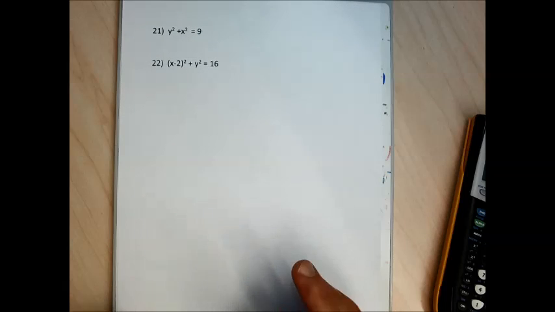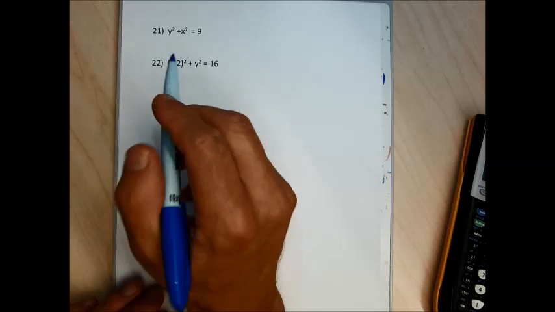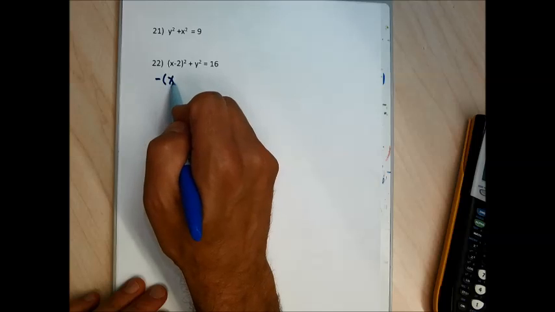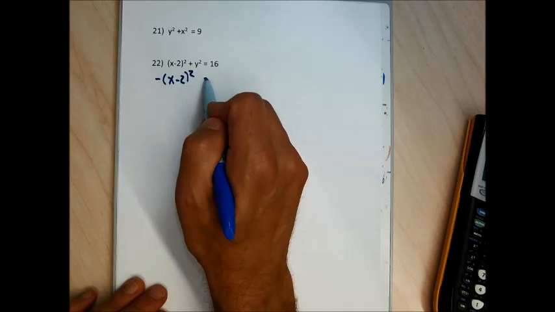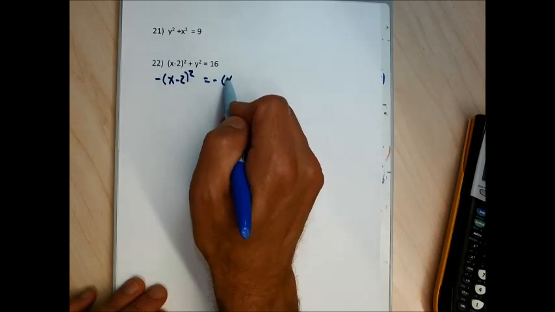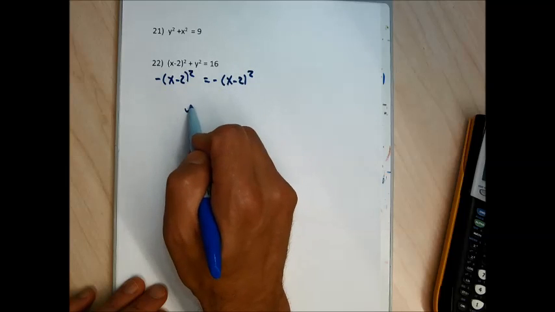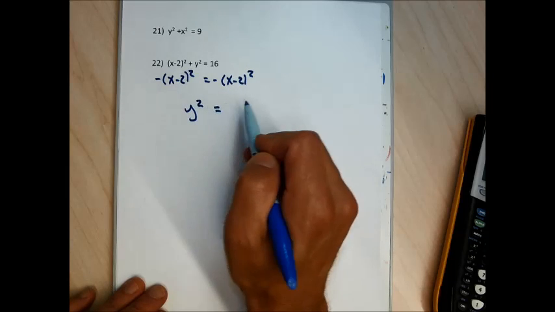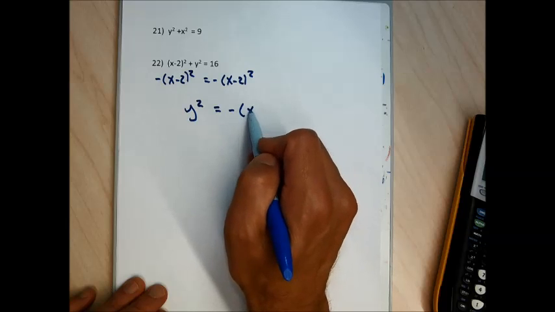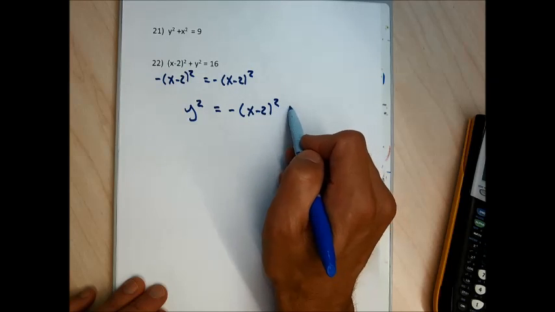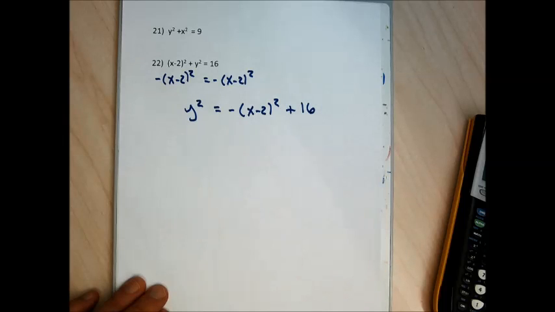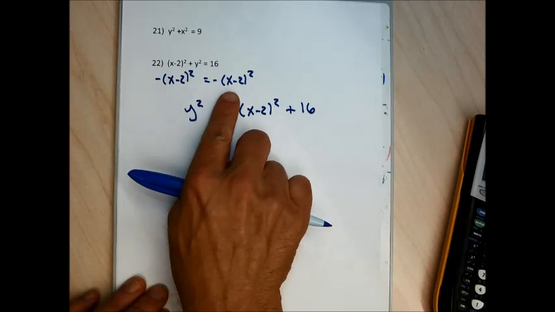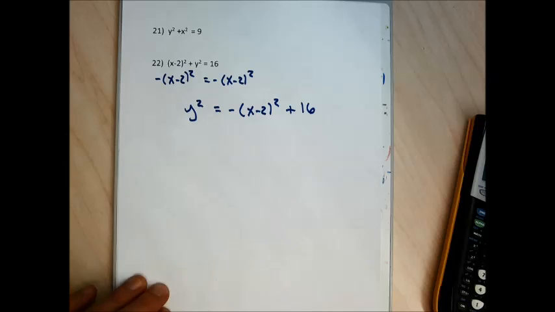The last couple problems, I can't graph on my calculator the way they're written because my calculator only can do a graph when an equation is solved for y. In order to do problem 22 to figure out whether it's a function or not, I need to solve for y. And so I'm going to minus x minus 2 squared from both sides without clearing the parentheses. And when I do that, I get minus x minus 2 squared on the left side by minusing it from both sides, plus 16 for the right side.